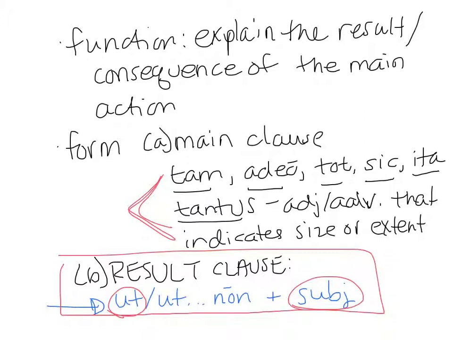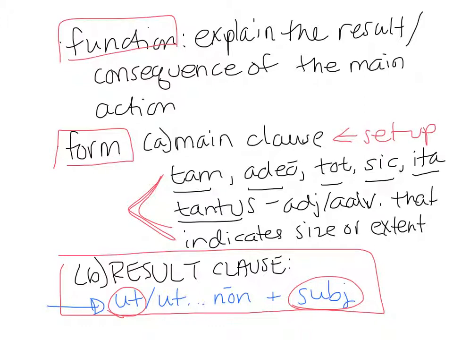So let's look at some examples. Here again is that slide where I discussed the function. The function explains the result or the consequence of the main action. And in form, this is the setup: we need a main sentence with some kind of adjective or adverb that indicates size or extent. And then for the actual result clause, we're going to have ut, or ut and any normal negative, plus a subjunctive.